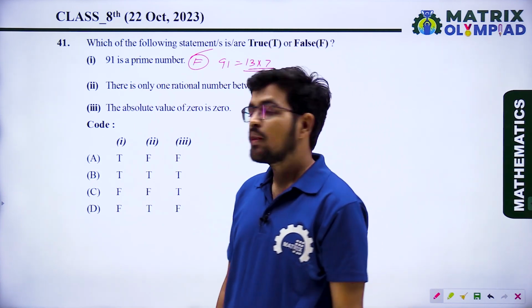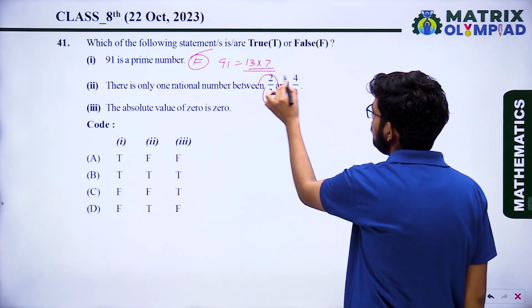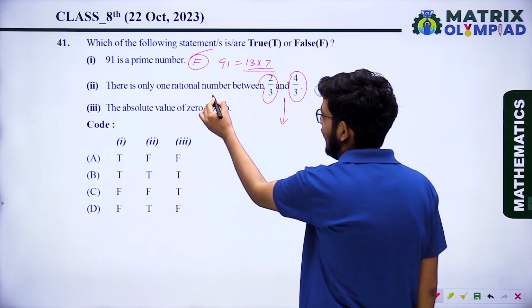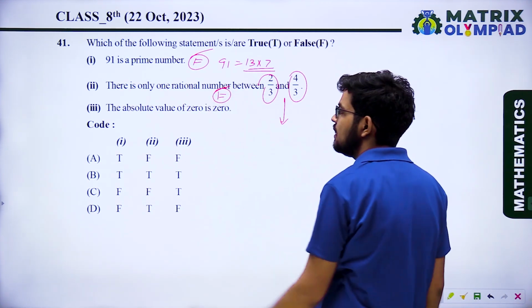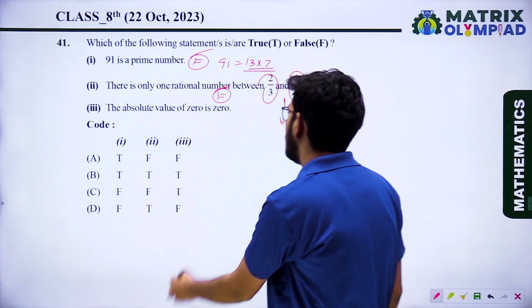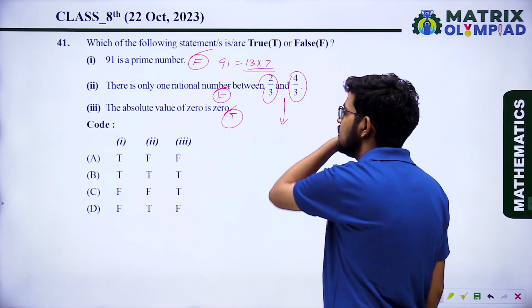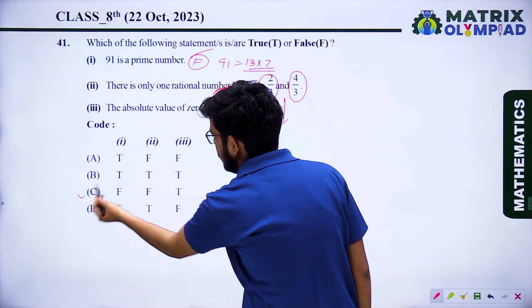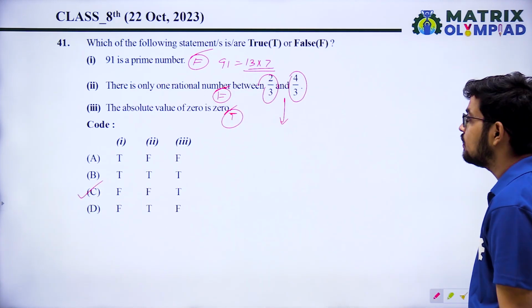You know, in between two rational numbers, infinite rational numbers lie. So second statement is also false. Third, absolute value of 0 is 0. Yes, absolute value of 0 is 0. So third one is correct. So FFT, option C is the correct answer.